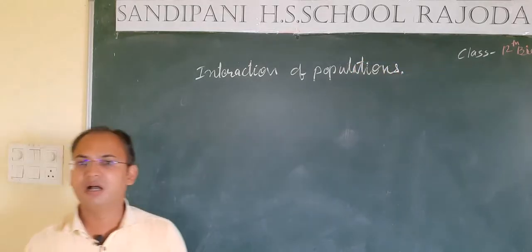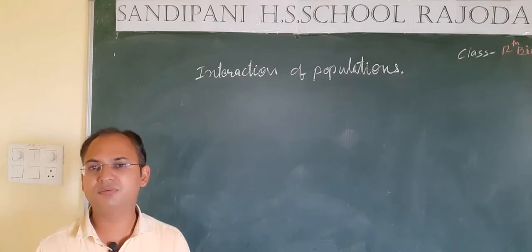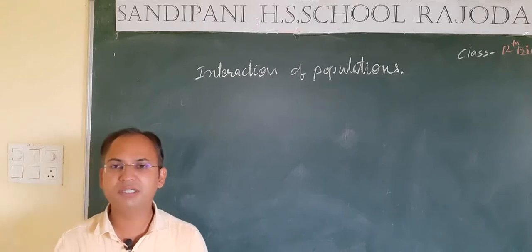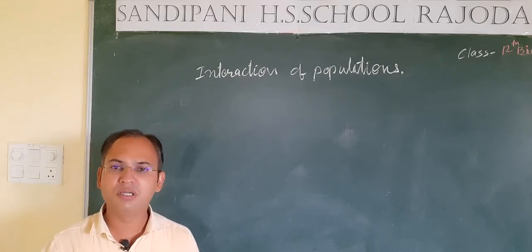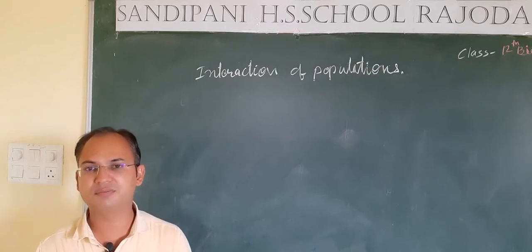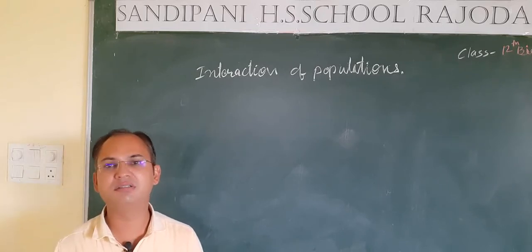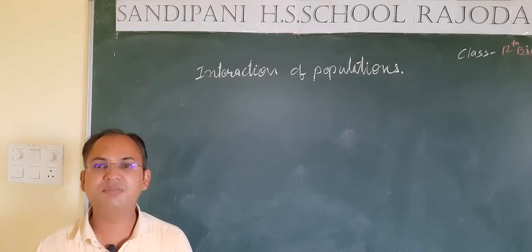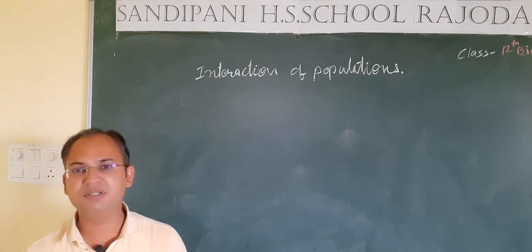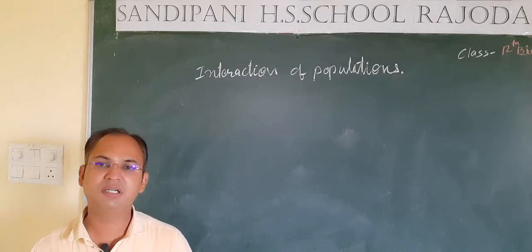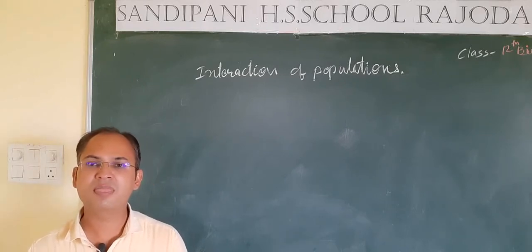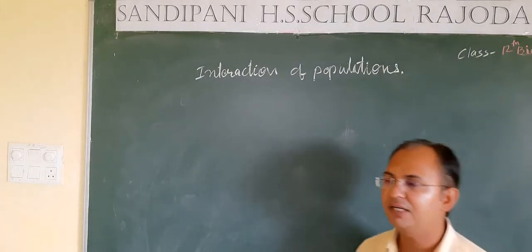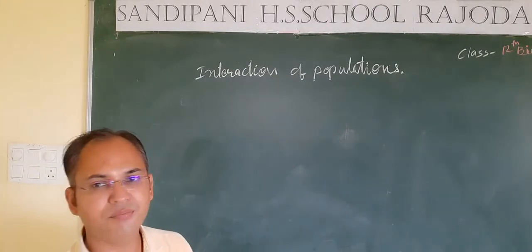Students, the organisms of two or more populations interact with each other to get some benefit or survival benefits from each other. Sometimes this interaction causes harm to one species and benefits the other. Sometimes both organisms get benefited, and sometimes one is benefited and the other is neither benefited nor harmed. So on the basis of the interaction between populations, these interactions may be of two types.